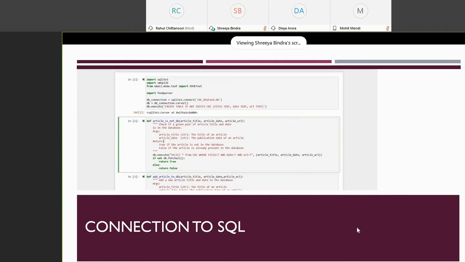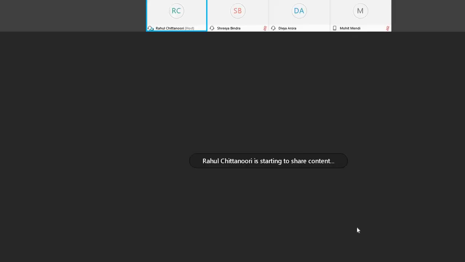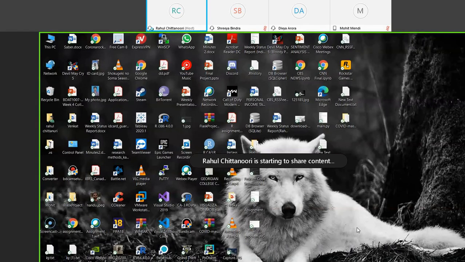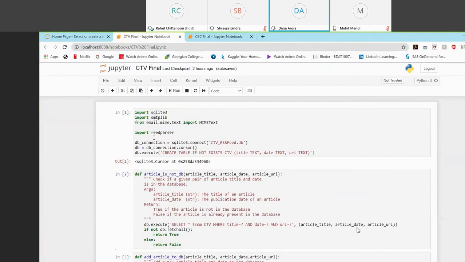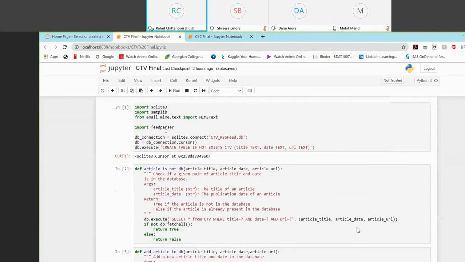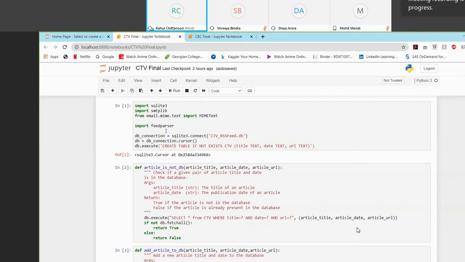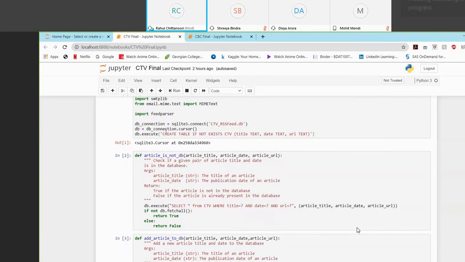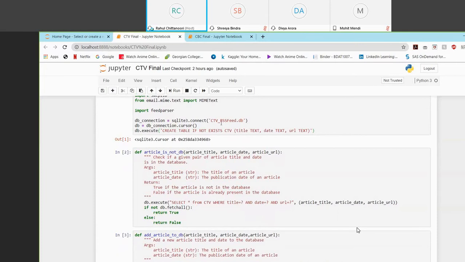So this is the part that I've done. This is a snippet of the code which we have used, and I'll be demonstrating the code. First, I have imported all the libraries which I need for making a connection to the database, and I've named it ctv rssfeed.db.